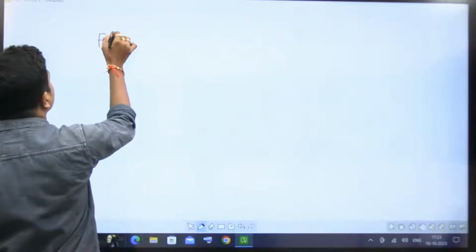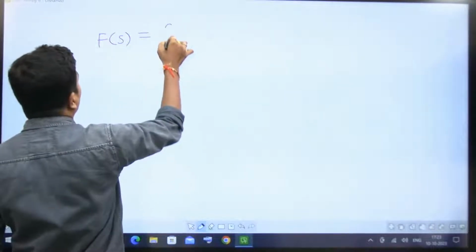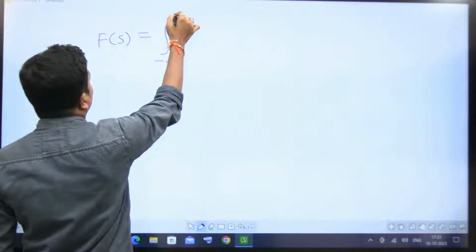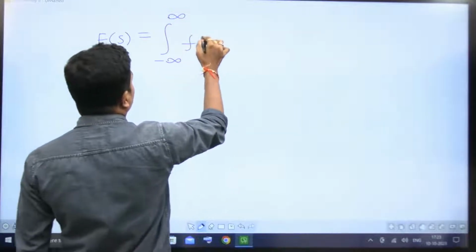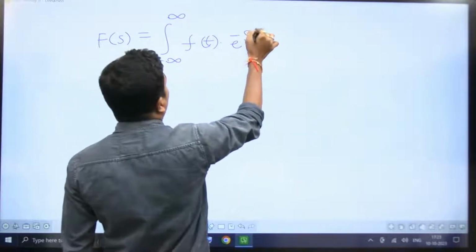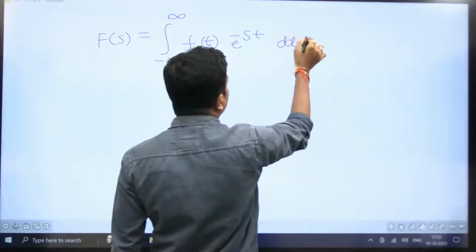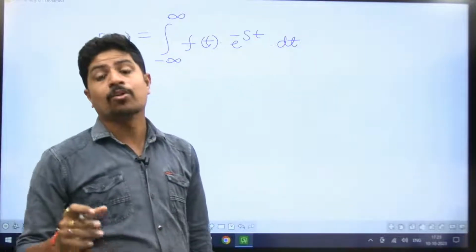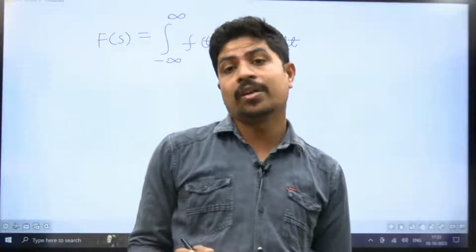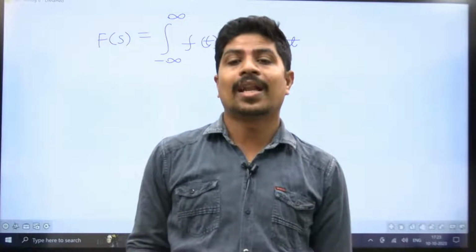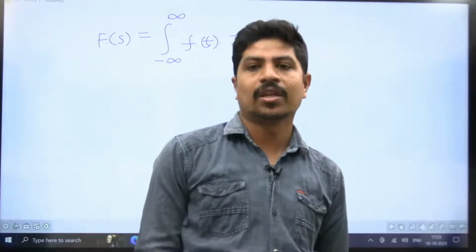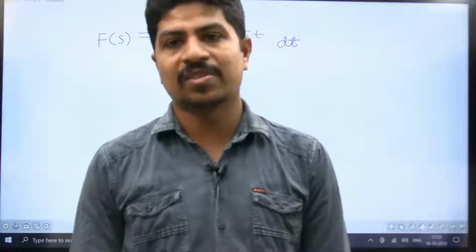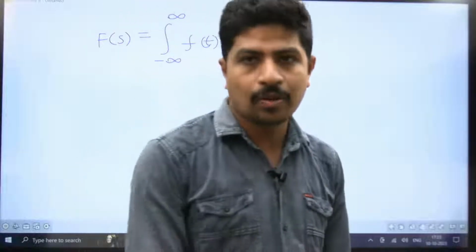So F(s) is equal to the integral from minus infinity to plus infinity of f(t) into e power minus st dt. That particular integration you have to perform to get the Laplace transform of the signal f(t).